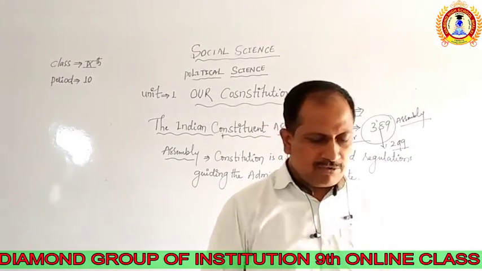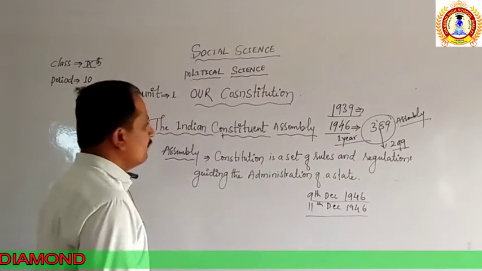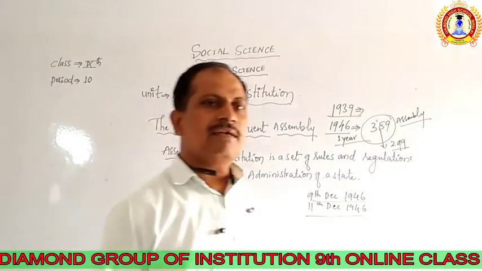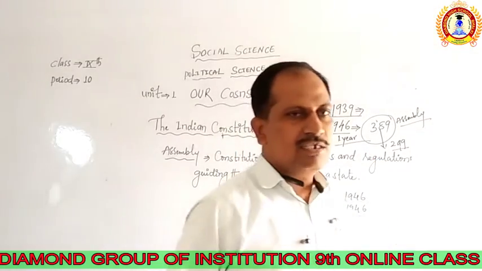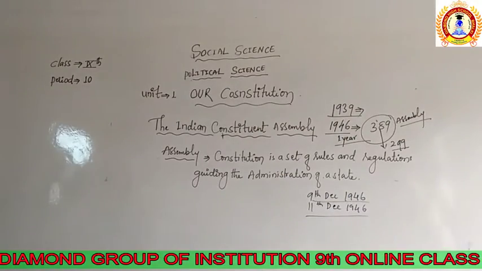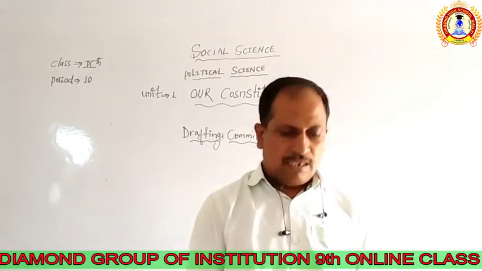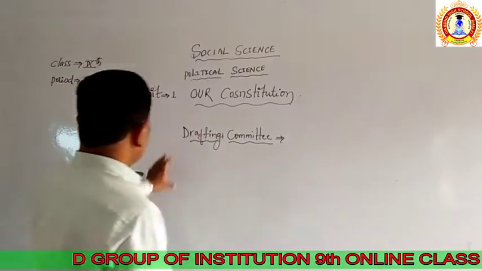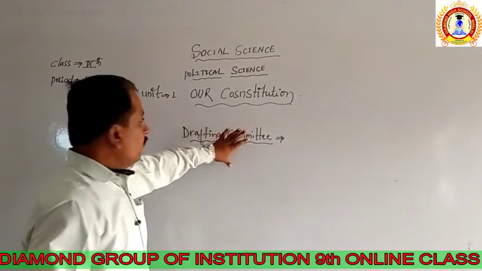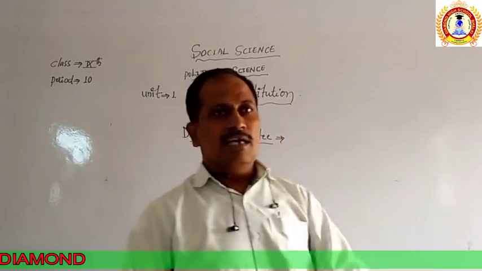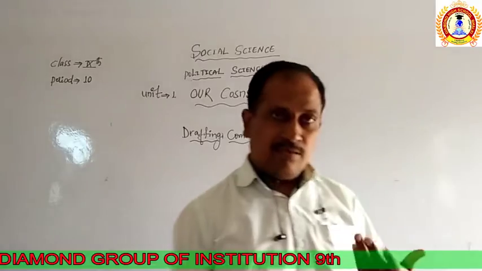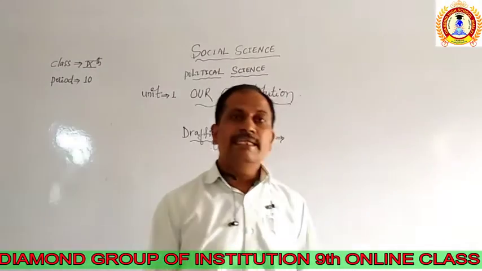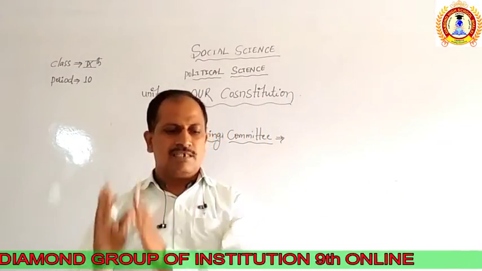The next point we are going to see is the drafting committee, and through it the framing of the constitution in India. After the assembly held on 9th and 11th December, one of the committees was started.